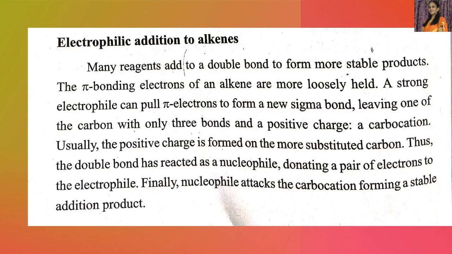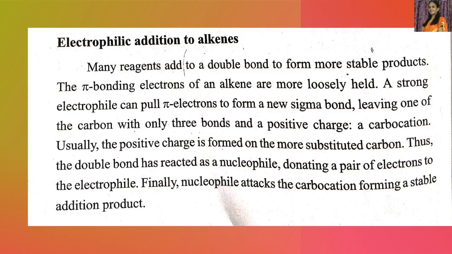That is, a carbocation is produced. Usually the positive charge is formed on the more substituted carbon. Thus, the double bond has reacted as a nucleophile, donating a pair of electrons to the electrophile. Finally, the nucleophile attacks the carbocation, forming a stable addition product.